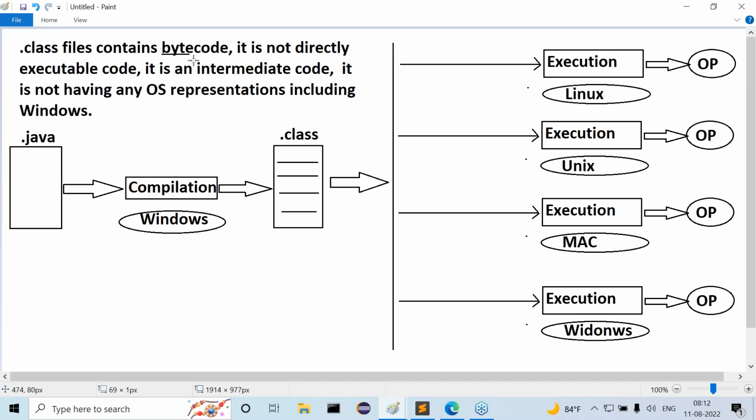This is very, very important. Every time we have to understand it. .class files contain which code there? Bytecode. What is the nature of the bytecode? It is not directly executable code. It is an intermediate code.